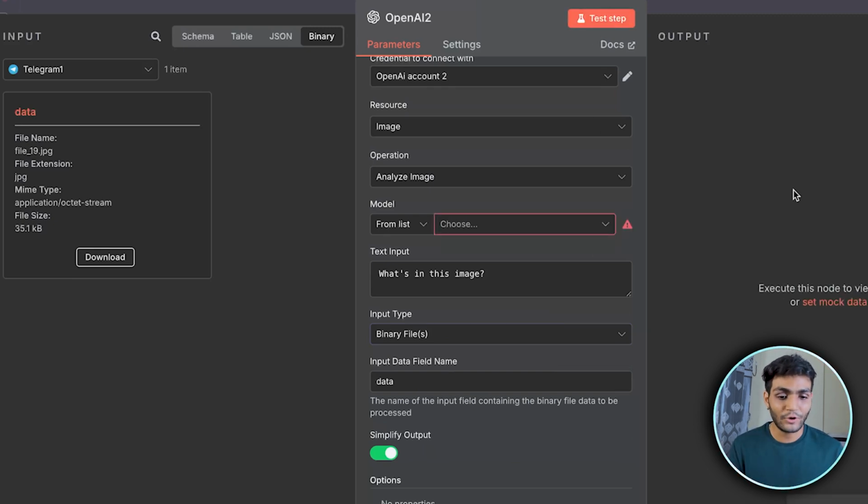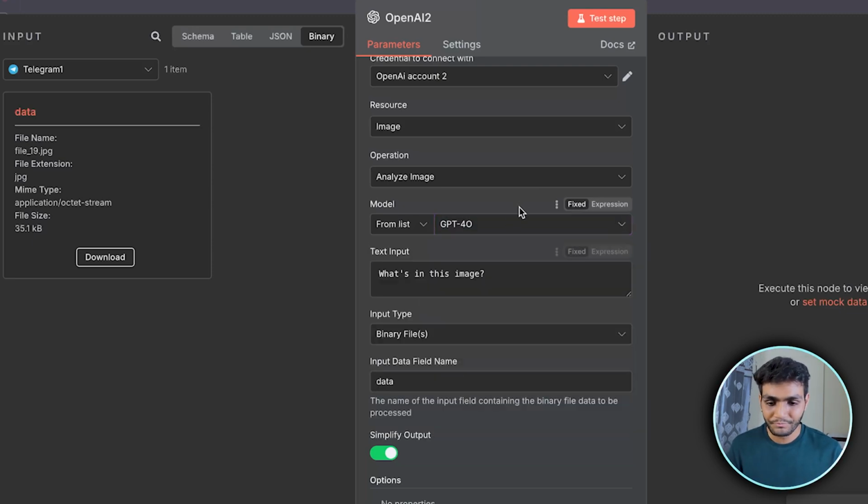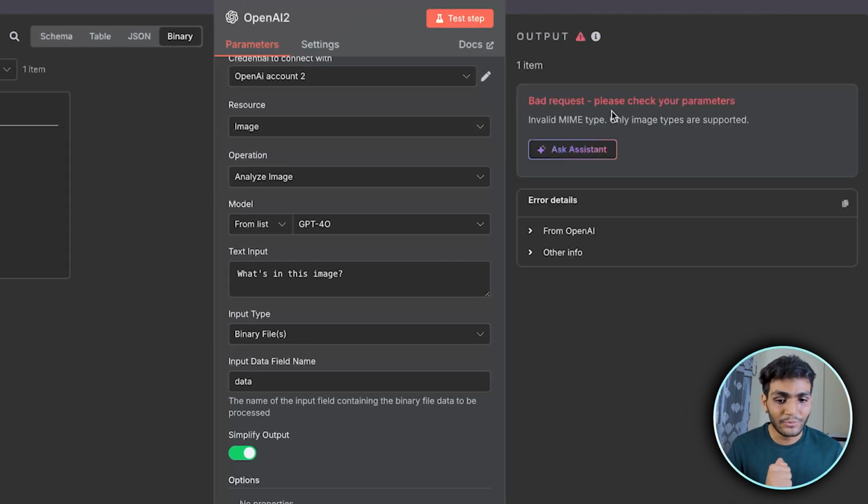And we got an error. Oh, okay, this is not the error. First we need to select the model. So let's select the GPT-4o model, and we'll do the test step and it will give an error. We got an error because it says it has an invalid MIME file. I don't know how it sounds, but it is a MIME type.